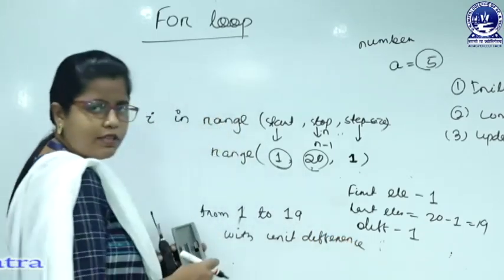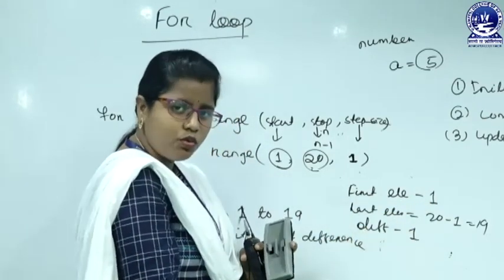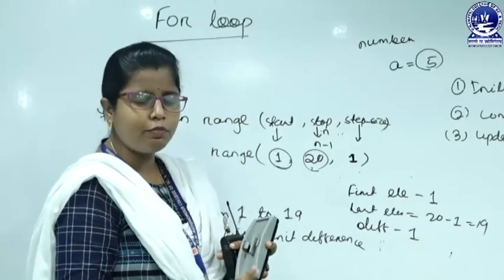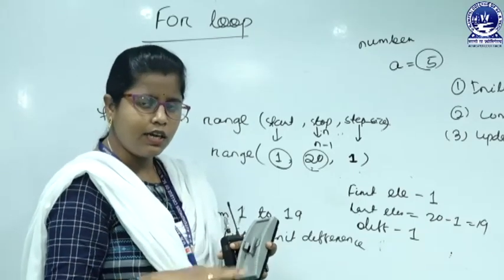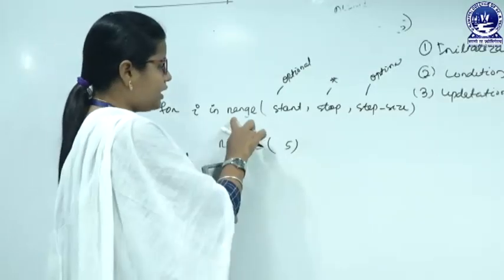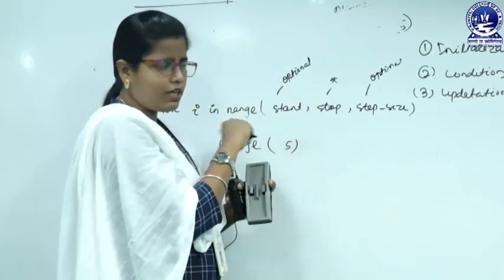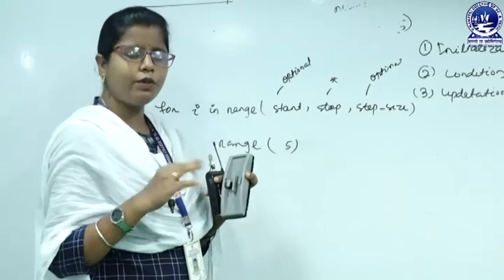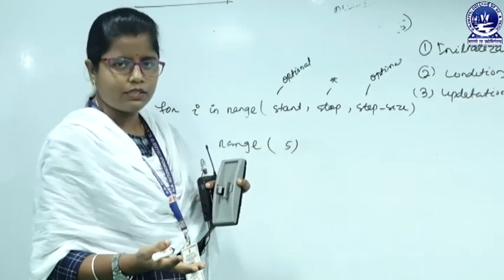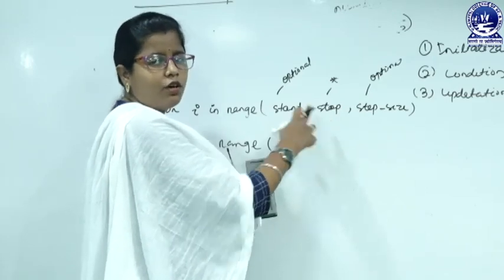With unit difference. The first element is 1, the difference is 1, then the next element will be 2, then 3, then 4, then 5 up to 19. When we reach that 19, that means the last element has been encountered. Now, we have to stop executing the iteration statements. So, in general the range function has three attributes, that is start, stop and step size. The start is optional, step size is also optional, that we may mention the start and step size, or we may omit them. And the stop attribute is mandatory. The programmer should mention where to stop.